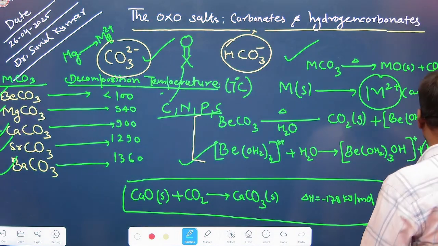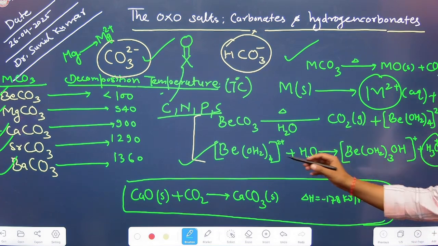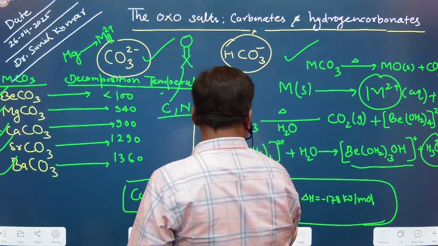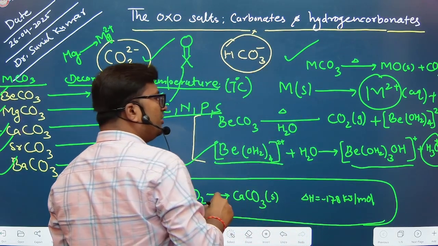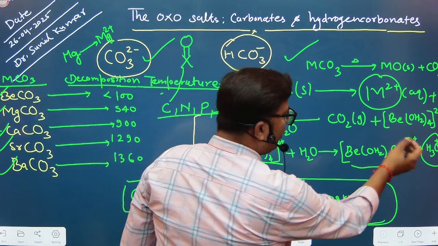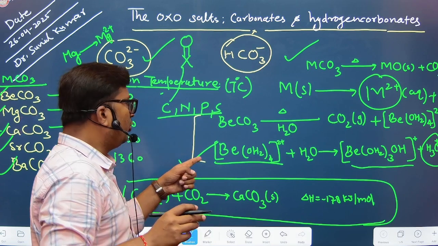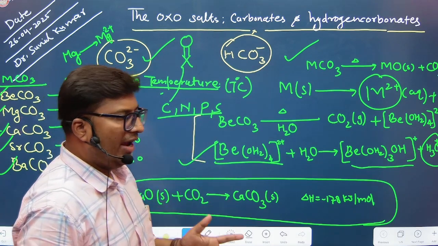Because of the presence of H3O+, these reactions give us an idea about the acidic behavior of these compounds. So you can simply say that such a compound is acidic in nature because of the presence of H3O+. Be2+ here undergoes polarization of H2O.